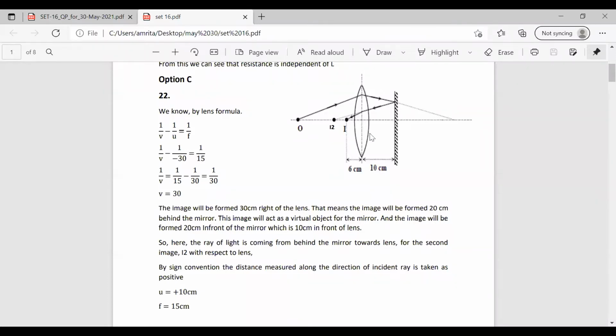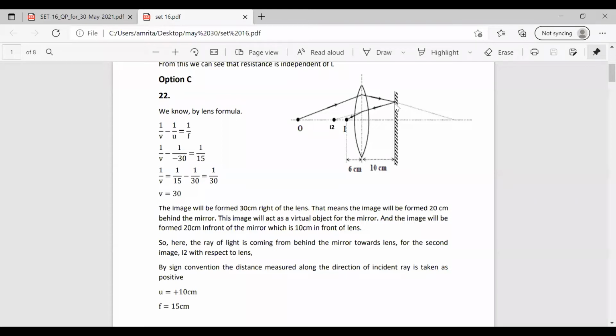This distance is given as 30 centimeter, and the distance between the lens and the plane mirror is given as 10 centimeter. So this ray goes and gets reflected and will go here. This distance will also be 30 centimeter. The distance between the lens and the mirror is 10 centimeter, so this will automatically be 20 centimeter. So the total distance is 30 centimeter.